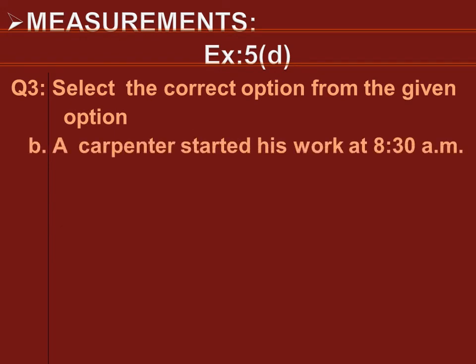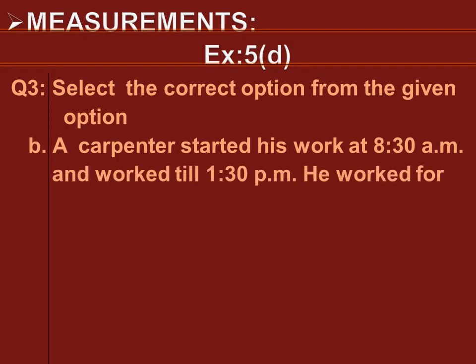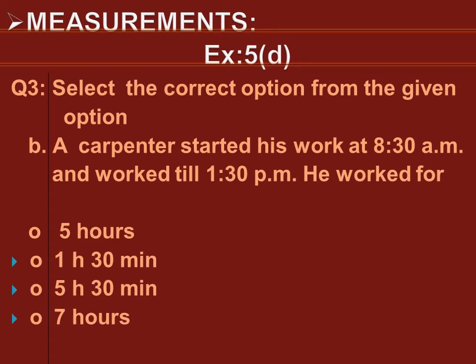Now we will move to the next part, part B. A carpenter started his work at 8:30 a.m. and worked till 1:30 p.m. He worked for how many hours? Okay, hours and in some options hours and minutes are given. Okay, so we have to count his time. Carpenter started his work from 8:30 a.m. up to 1:30 p.m. So let's count the hours.